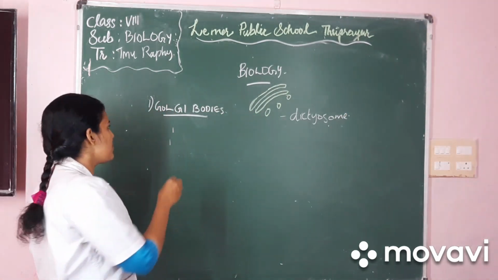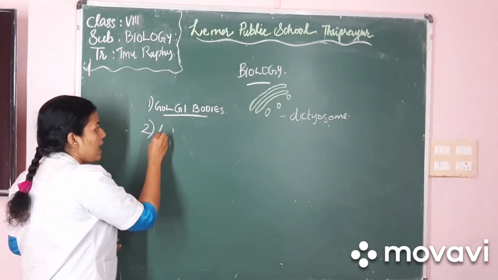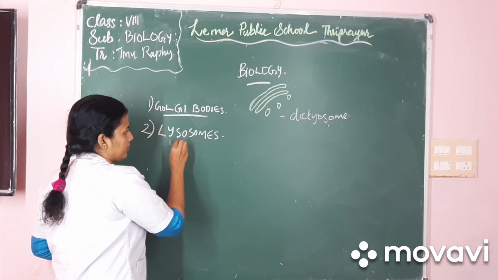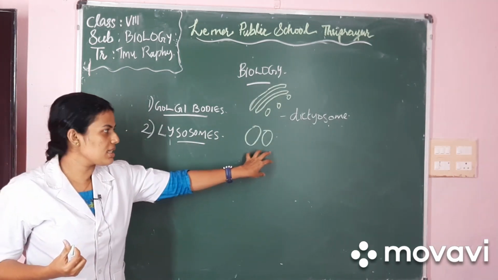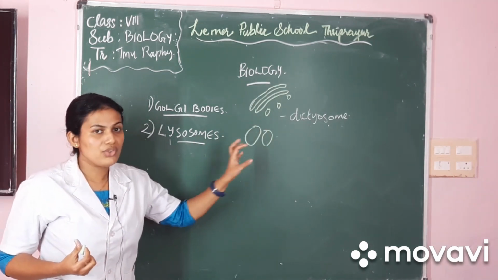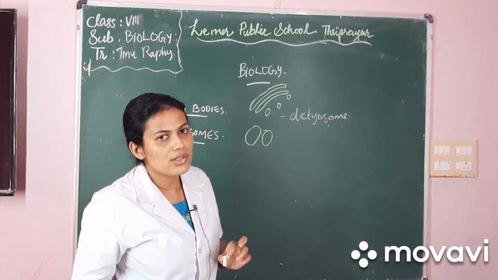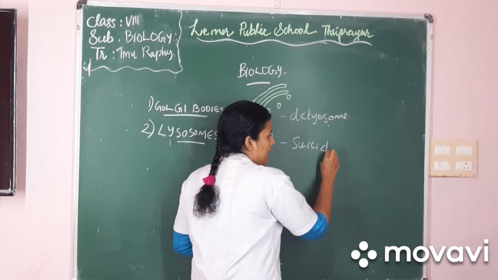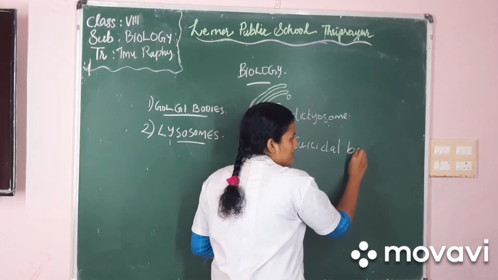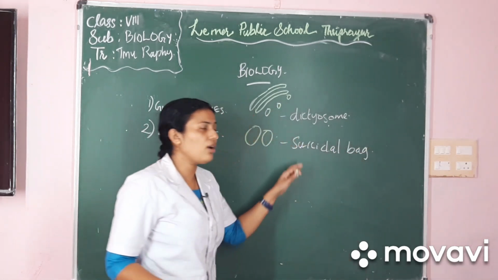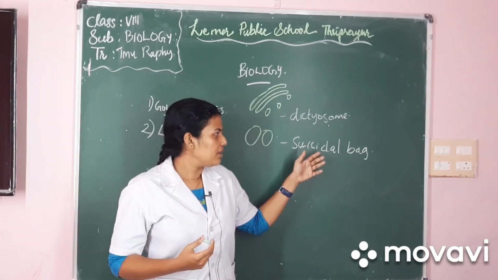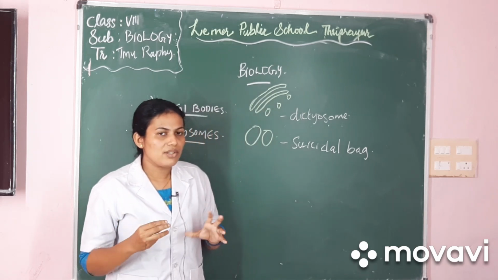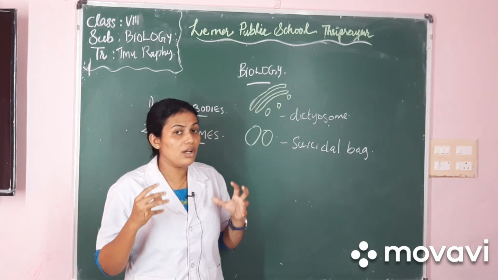Now the second type of organelle we are going to learn today is lysosomes. Lysosomes are seen as vesicles or round shaped structures, and they are also called suicidal bags of a cell. They are called suicidal bags or suicidal vesicles because they have the capability to destroy the whole cell.